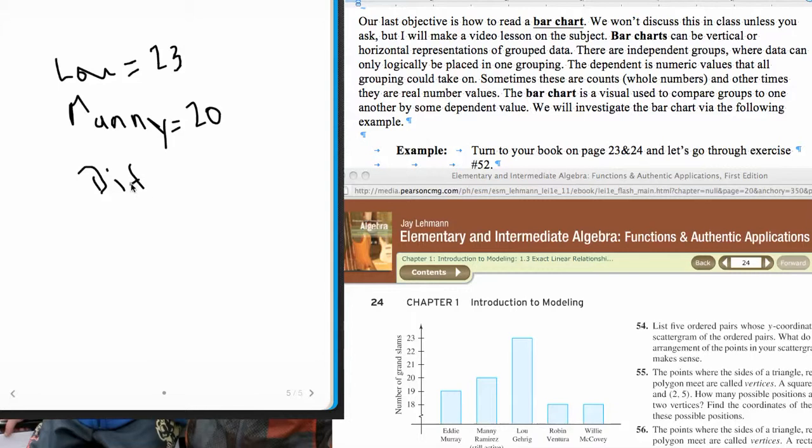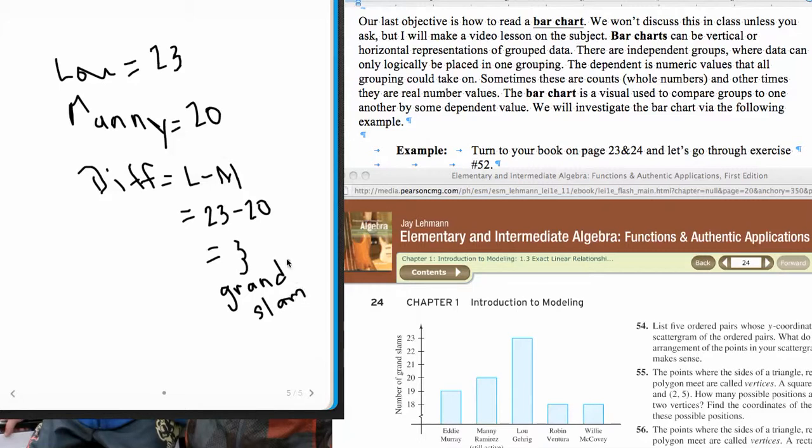So the difference, and that's going to be equal to Lou minus Manny, which is equal to 23 minus 20, which is equal to 3. And that, of course, is grand slams. And that is, of course, how we use the bar charts in many different ways.